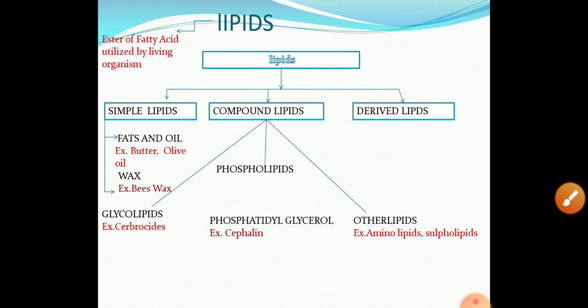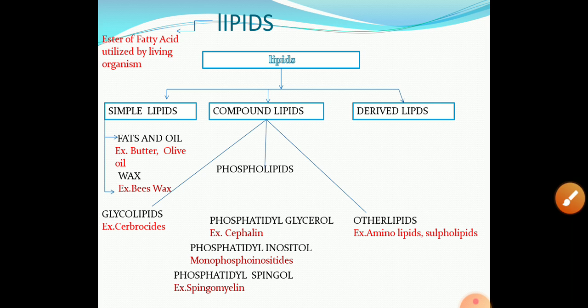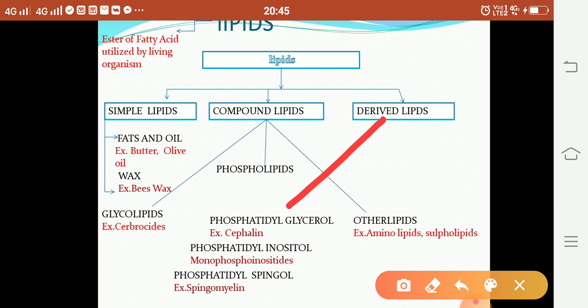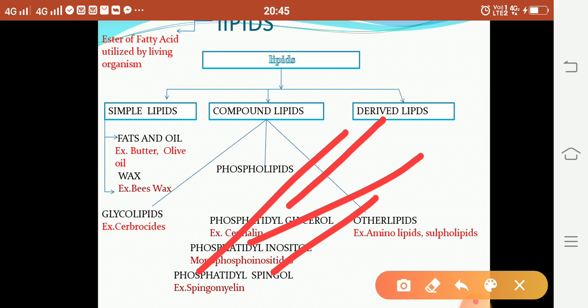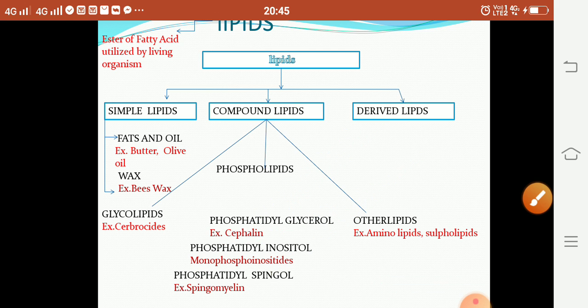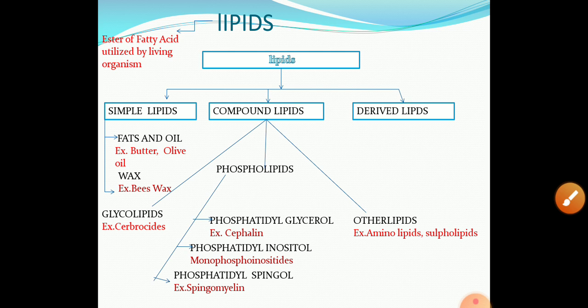Then in the case of phospholipid, the molecule is classified into three main classes depending upon the alcoholic group. First one is phosphatidyl glycerol. In this the alcoholic group is a trihydric alcohol, that is glycerol. Example is cephalin. Second class is phosphatidylinositol. In this the alcoholic group is inositol, that is a hexahydric alcohol. And third one is phosphatidyl sphingosine. In this the alcoholic group is sphingosine, that is an amino alcohol. Example is sphingomyelin. Then the third class, that is derived lipid, examples are steroids and fatty acid.